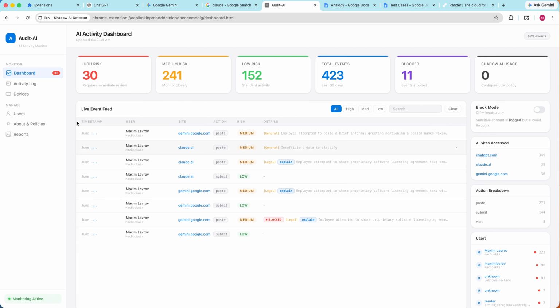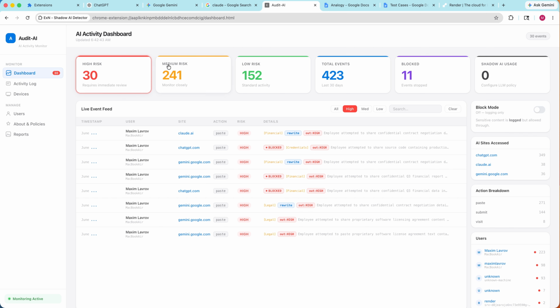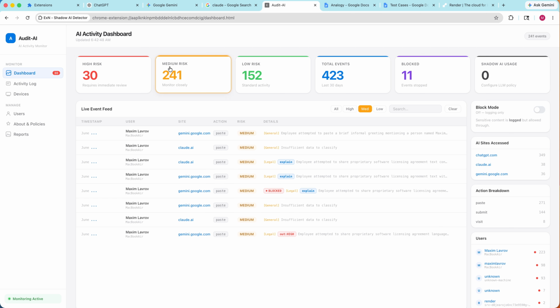So as you can see here, we have a few clicks here. So we can see the high risk items, which can all get sorted, medium risk, low risk, total events, and blocked events too. Shadow AI usage will also be implemented when we go to launch. We also have a timestamp, the user, the site, action, risk, and details.